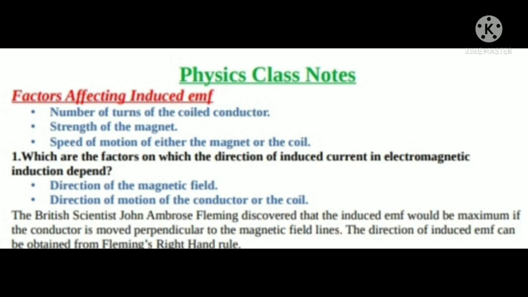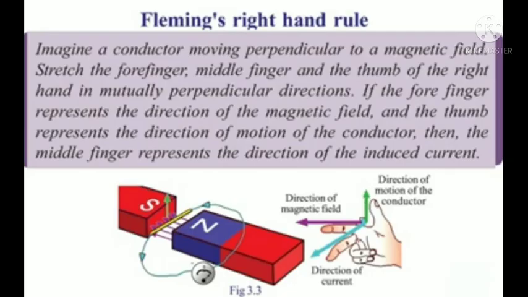The British scientist John Ambrose Fleming discovered that the induced EMF would be maximum if the conductor is moved perpendicular to the magnetic field lines. The direction of induced EMF can be obtained from Fleming's right-hand rule. Next we study Fleming's right-hand rule.